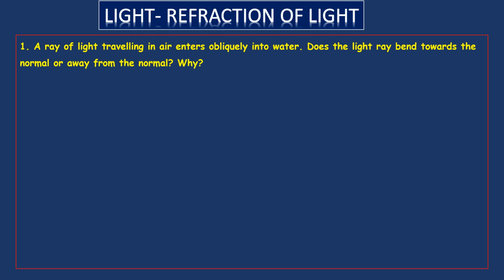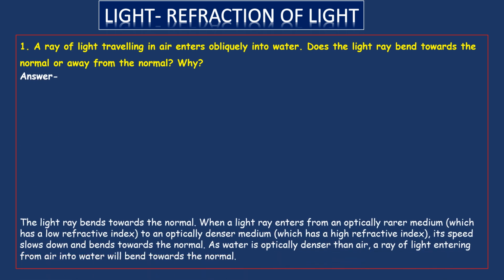Okay, here light is moving from air to water. That means air and water, these two are different media. Air is rarer medium and water is denser medium. When light moves from rarer medium to denser medium, it deviates from its path. Depending upon their densities, it either moves towards the normal or goes away from the normal. Now you'll see the answer.